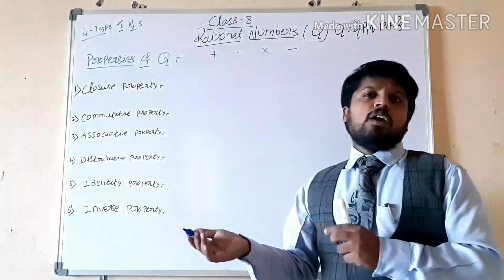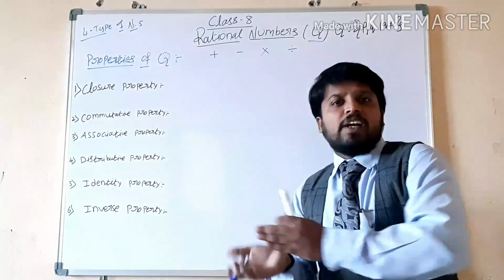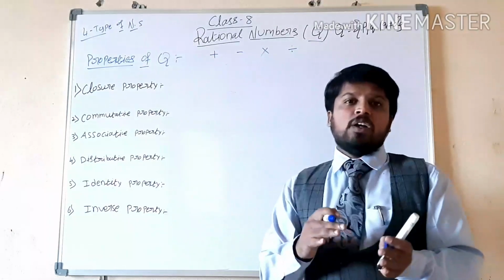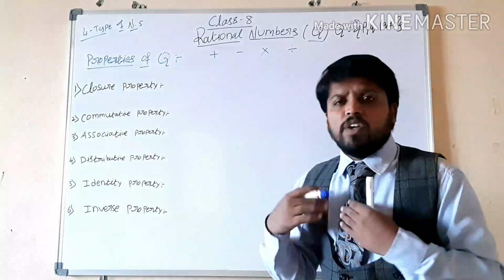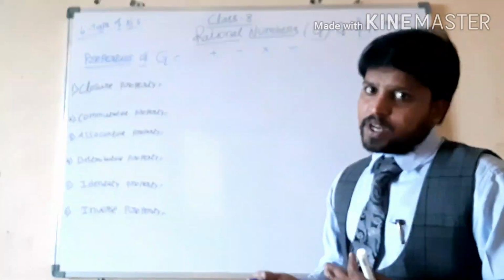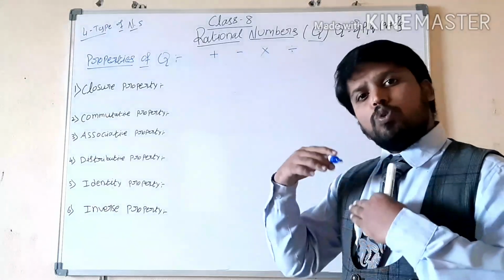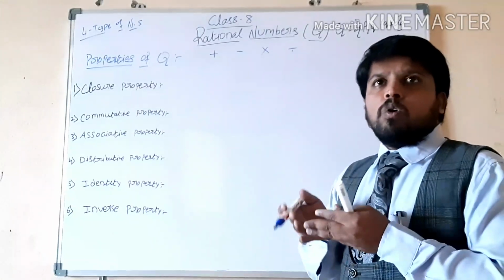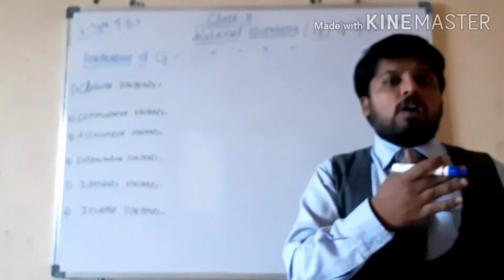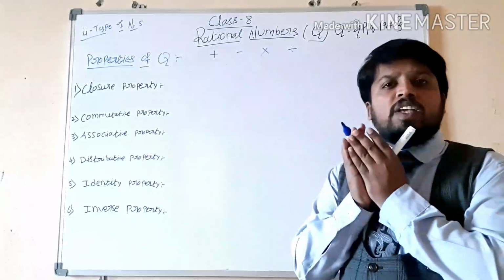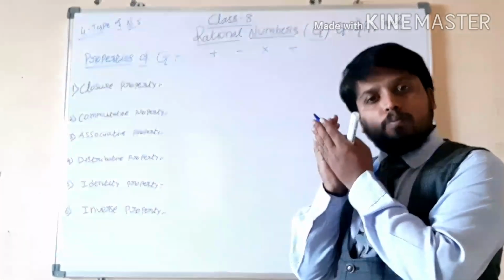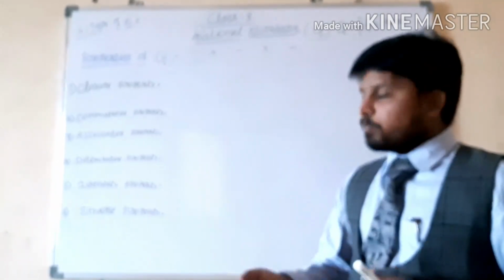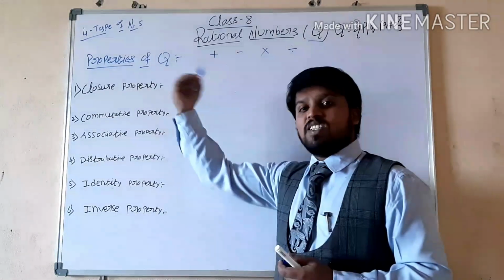When we add two rational numbers, do we get a rational number again? We get to know the result after checking like this, when we do addition, subtraction, multiplication or division. So what is the result? When we add two rational numbers, what is the result? When we divide two rational numbers, what is the result? For checking purposes, we are going to see these properties.